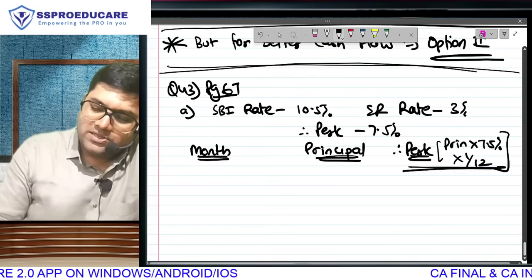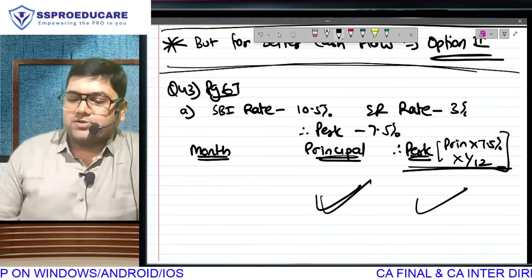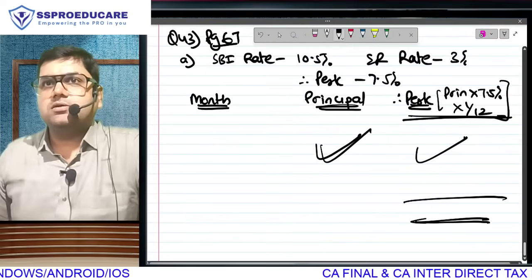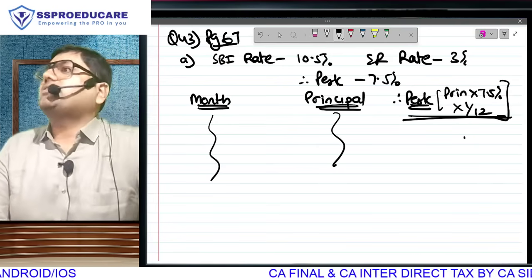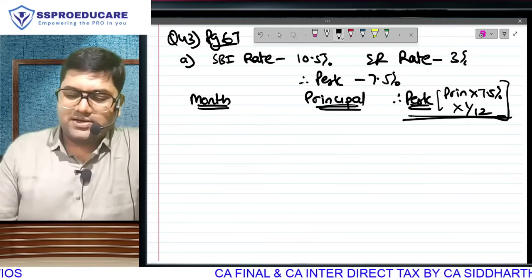So on a month basis, on this amount apply the perquisite, on this amount apply the perquisite, and at the end of the year take the total of the outer column. You understand the presentation? Meaning we just have to write the month here, the principal based on the 30,000 adjustment, and the perquisite because we have decided the rate and the period.